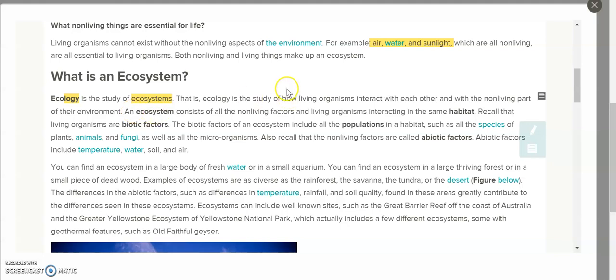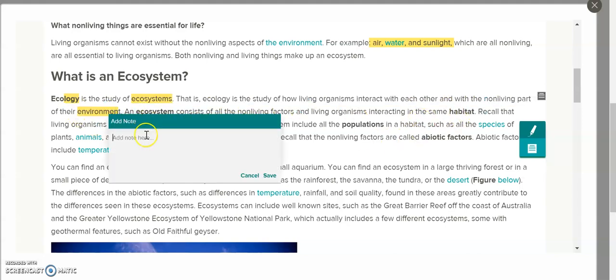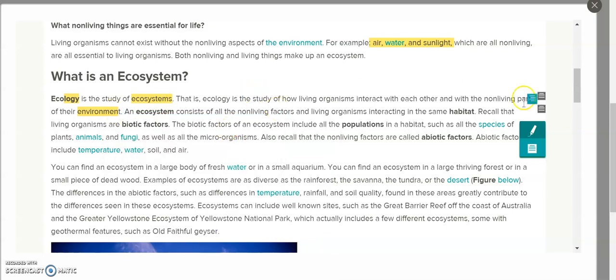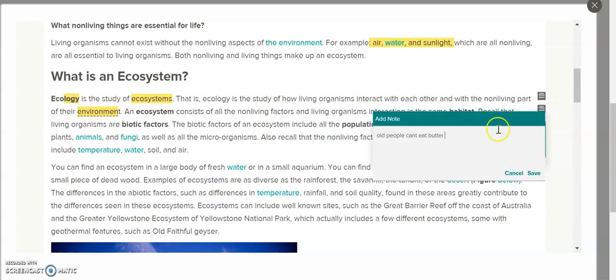So an ecosystem, so remember we had, and I'm just going to add a quick little note here, we'll say environment right here. And this is where we're going to remember our old people can't eat butter biscuits. And don't make fun of me because I'm doing this without editing it first. And I misspelled biscuits. Okay, whatever. I wasn't done with that, so I'm going to click back into that.